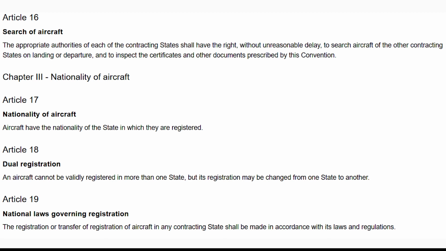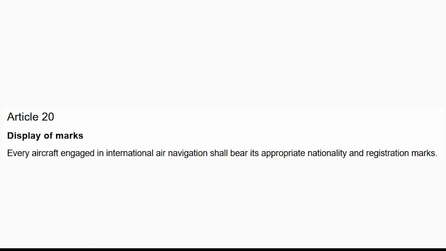Article 18. Dual registration. An aircraft cannot be validly registered in more than one state, but its registration may be changed from one state to another. Article 19. National laws governing registration. The registration or transfer of registration of aircraft in any contracting state shall be made in accordance with its laws and regulations. Article 20. Display of marks. Every aircraft engaged in international air navigation shall bear its appropriate nationality and registration marks,